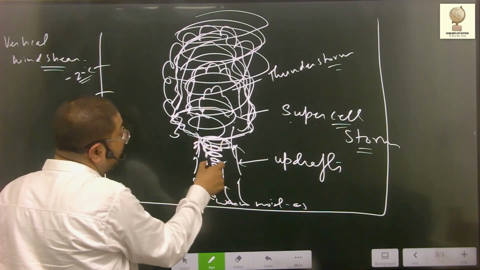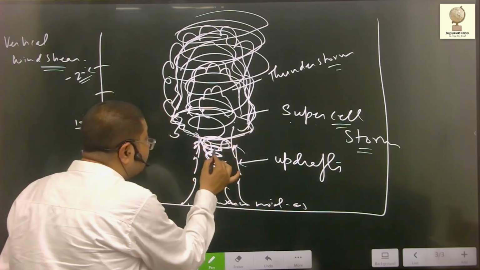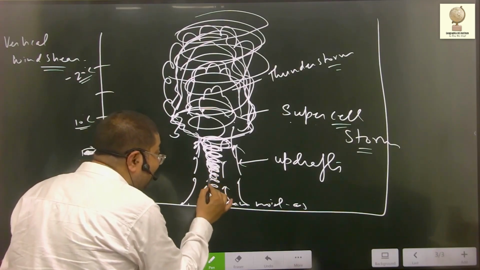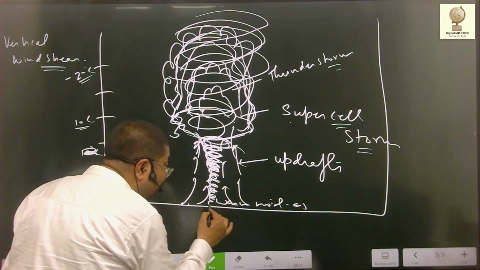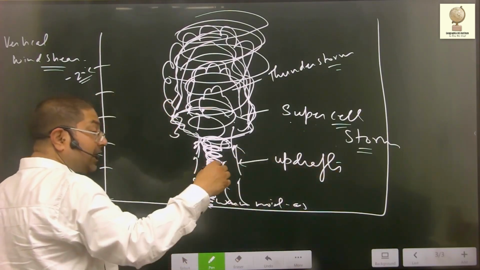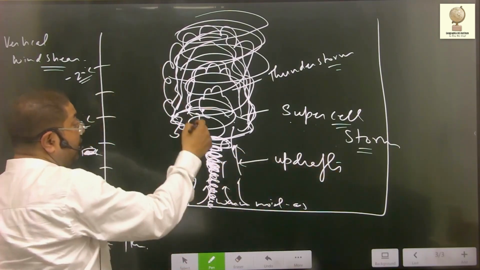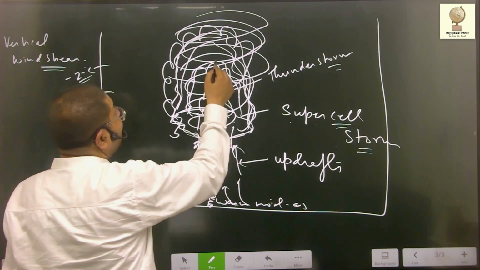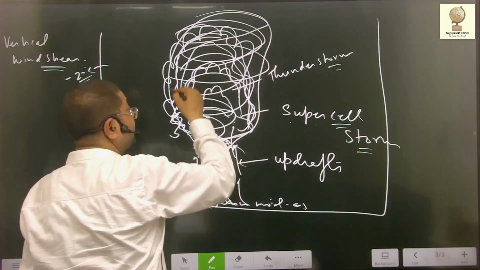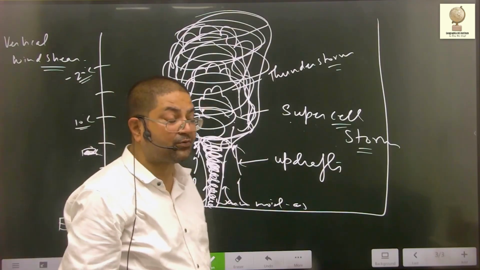Since it is narrow, because of conservation of angular momentum, the velocity of wind in this funnel-shaped cloud increases. And when it touches the ground, the supercell storm or mesocyclone transforms into a twister. For a twister to form, this funnel-shaped cloud must touch the ground. This is how twisters are formed.